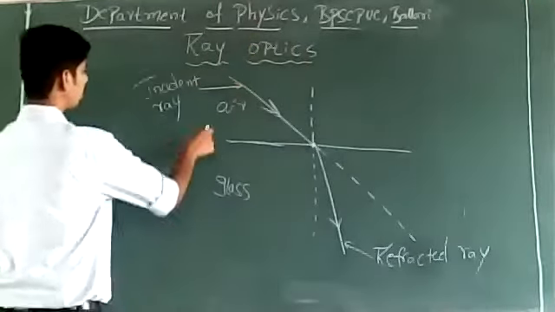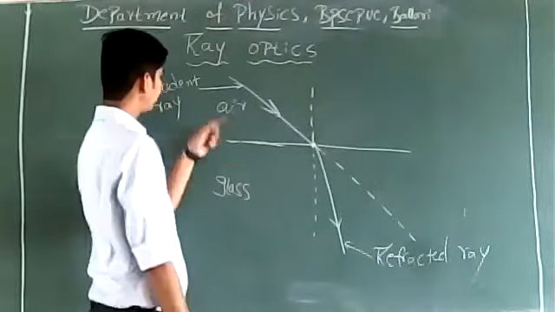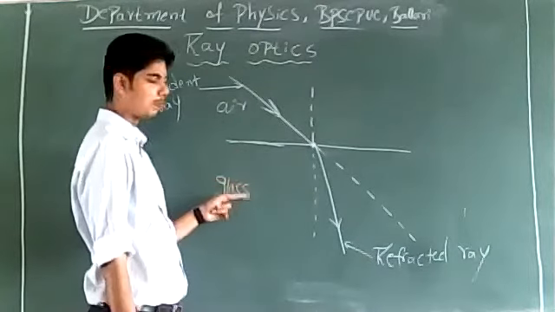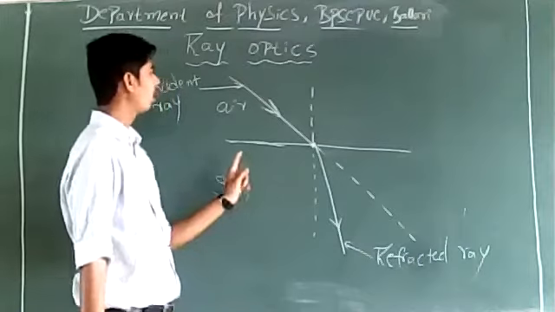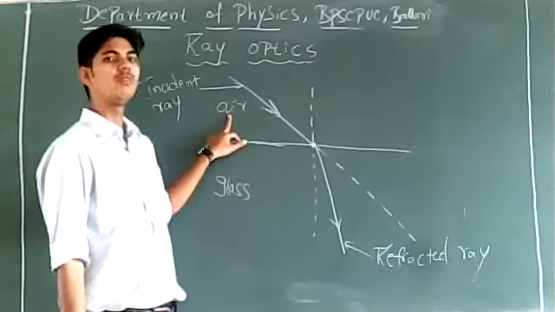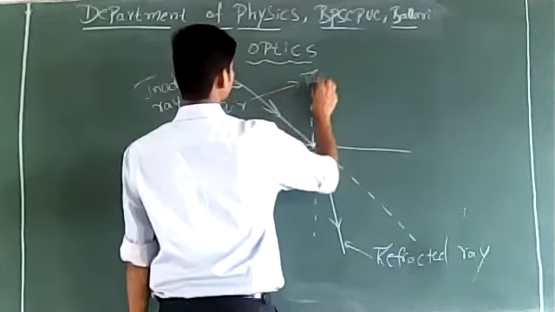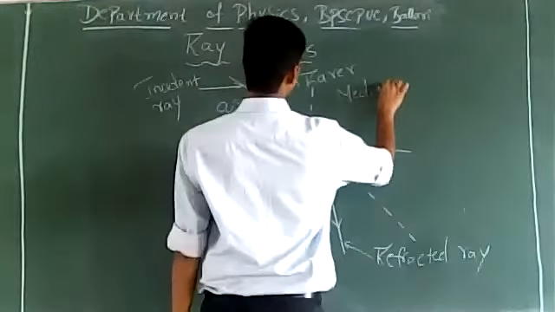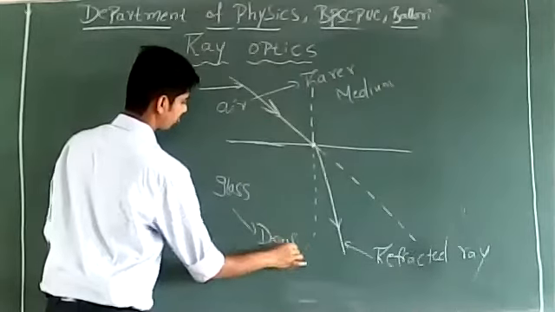If I consider this air-glass pair, in comparison with the speed of light in glass, the speed of light in air will be more. So we say air is a rarer medium and glass is a denser medium.